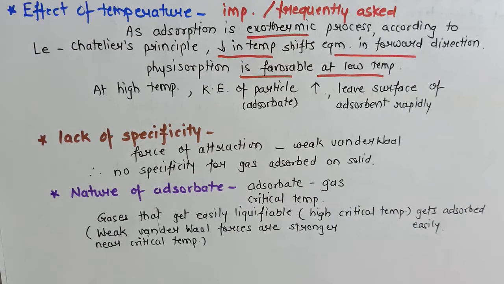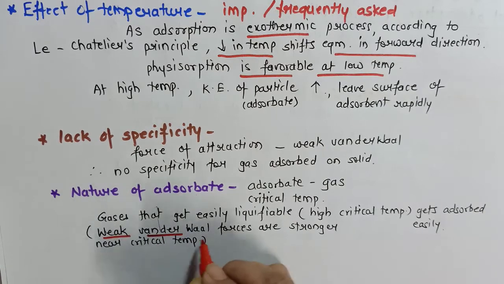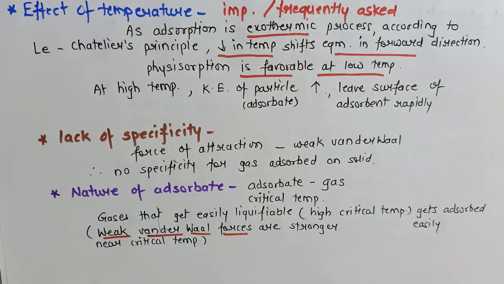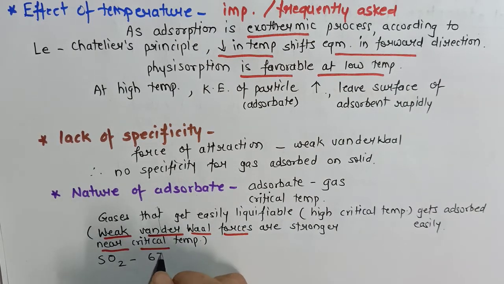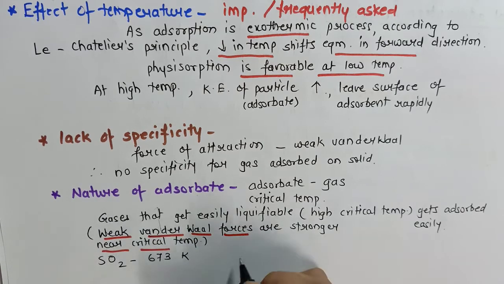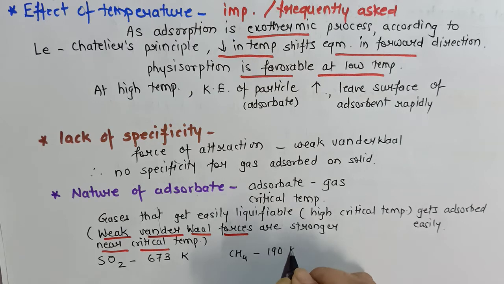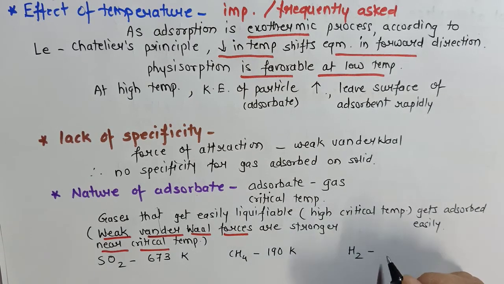Again, the reason lies in the fact that weak van der Waals forces are very strong near the critical temperature. So those gases which have a high critical temperature will have their van der Waals forces developed very strongly, and therefore they get adsorbed quickly. For example, SO2, its critical temperature is 673 Kelvin. Methane, its critical temperature is 190 Kelvin. And dihydrogen gas, its critical temperature is 33 Kelvin.